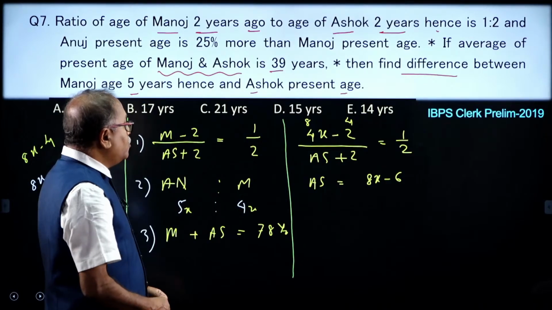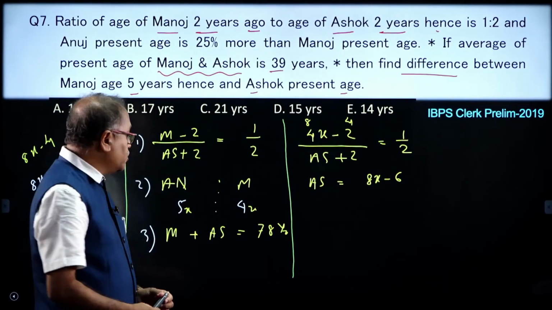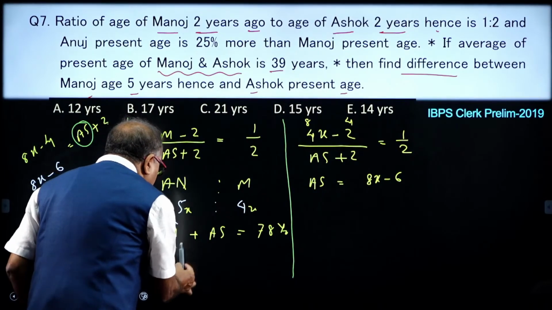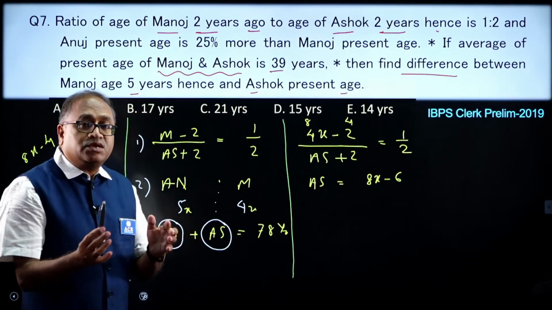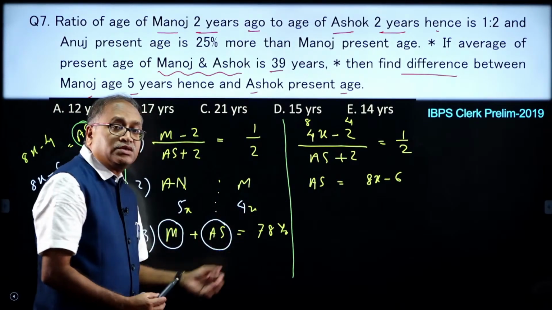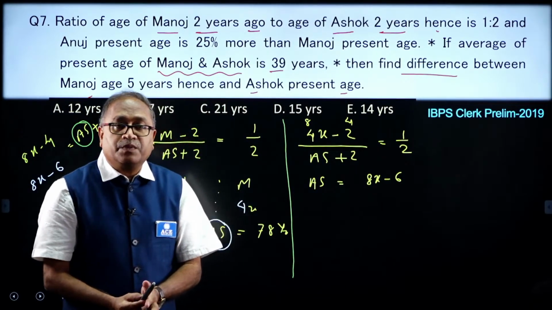Okay. Now, what should I do? What do you think we should start off thinking? Look at this one, the Manoj age plus Ashok age. What is the Manoj age in the form of x? That is 4x, and the Ashok age is in the form of x, that is 8x minus 6.